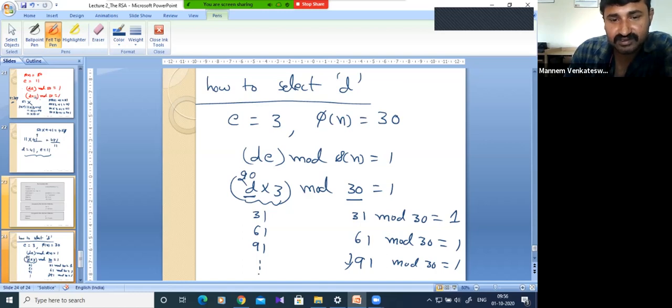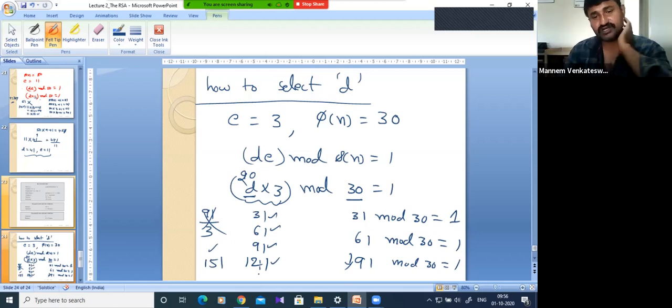Which combination will give 91? 91 by 3, not possible. After this, 121, then 151. Which combination will give these products?